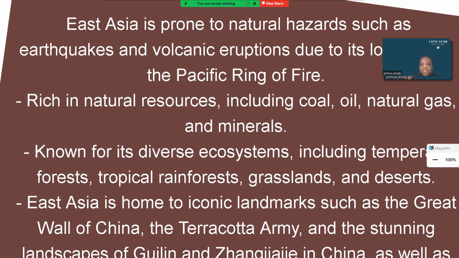Because of this volcanic and earthquake action, there's also a lot of creation of water calamities, such as tsunamis. A break in the continents creates a rift in the water, which allows giant amounts of pressure to be pushed into the water, which creates giant tsunamis that travel over the oceans and destroy vast amounts of land. So East Asia experiences a lot of disasters, typhoons, tsunamis, and rains, because it's in such a climate-diverse area, which causes a lot of problems.